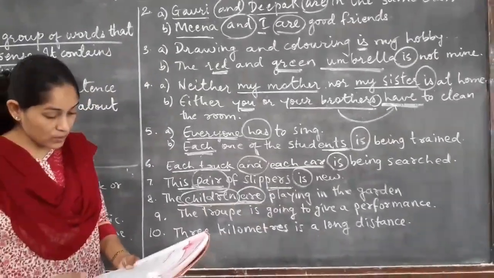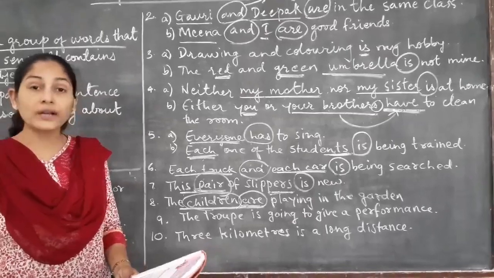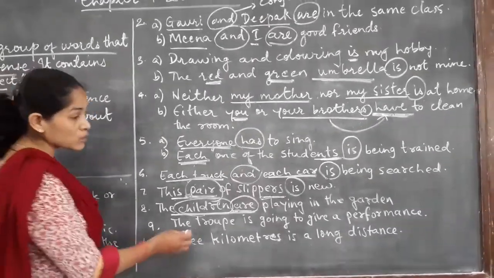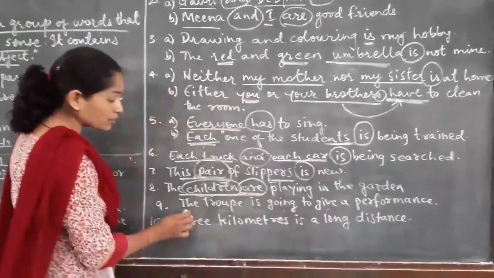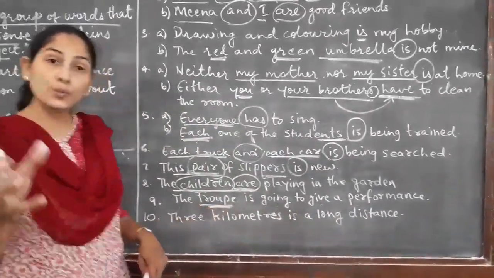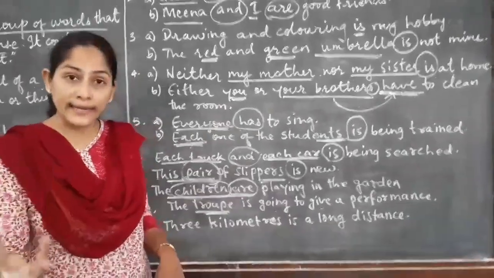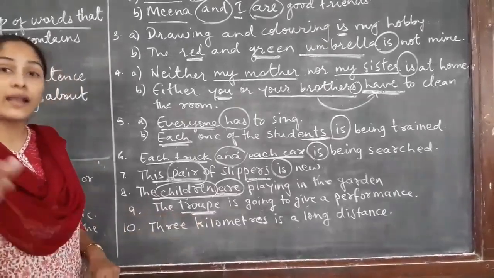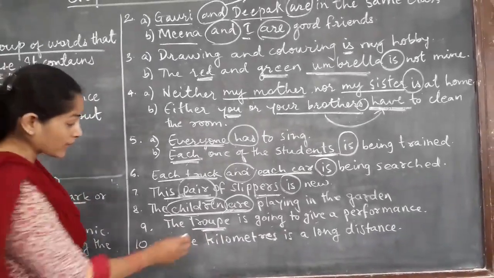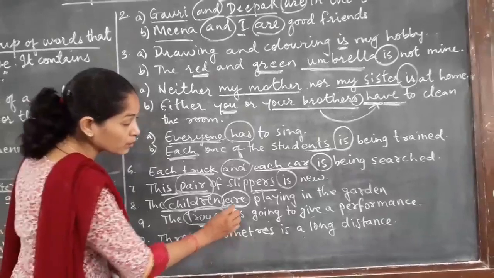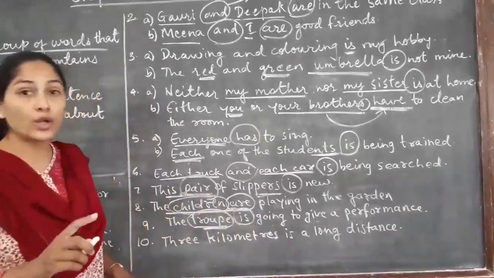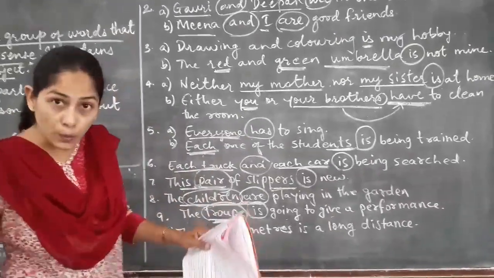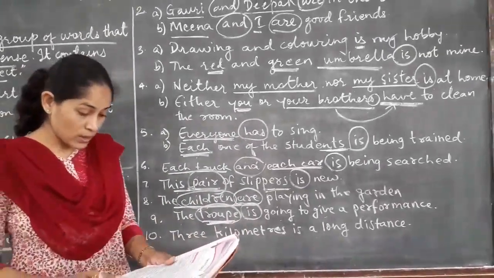Okay. Next one, singular verbs are required when a collection is thought of as a whole. "The troupe is going to give a performance." What do you mean by troupe? Troupe means a group of people who are acting or dancing. So the group of actors or dancers is known as a troupe. This is a collective noun for those people. So when a collective noun is used, we use the verb in a singular form and not in a plural form, because this is a collective noun for a group, that is troupe. Next one.